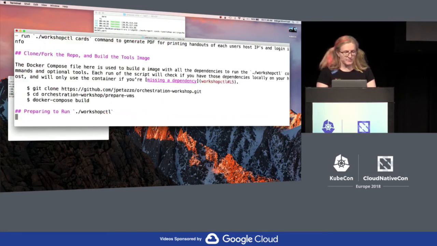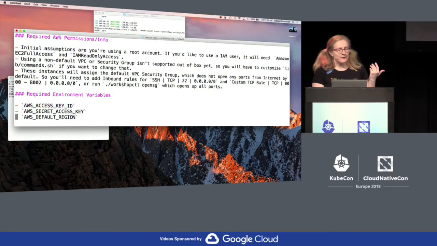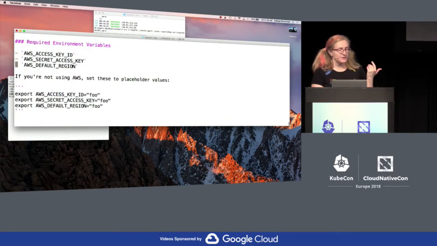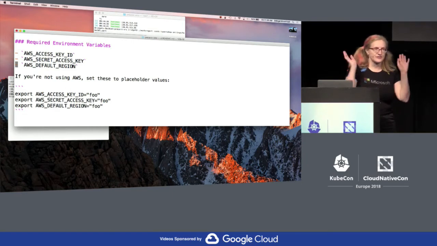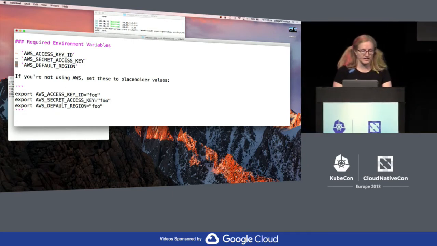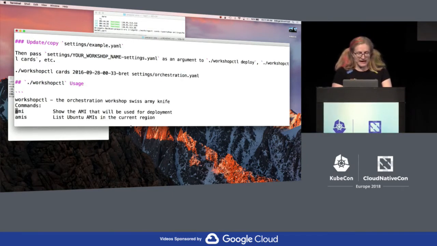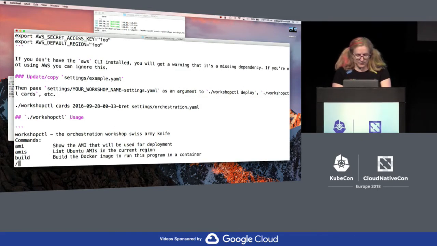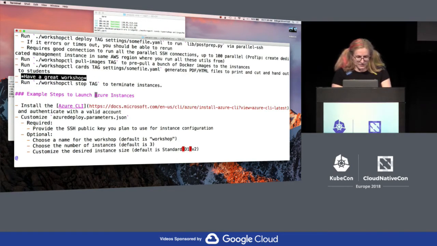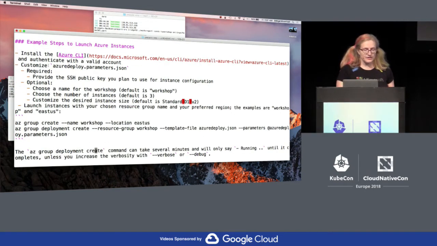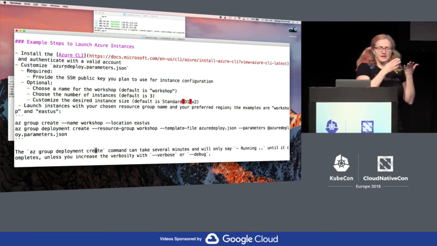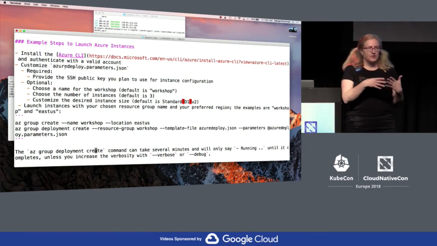Let's see how much of that is readable. But this is how we set up. You can either use AWS, or if you're not using AWS, we literally haven't modified the scripts to assume anything else. So I'm setting up into Azure, and I just set all the AWS access keys or whatever to nothing. But for example, let's go to the Azure setup. To launch instances, and I did already do this, so you don't have to sit there and watch me do it, but you launch instances in your cloud of choice.